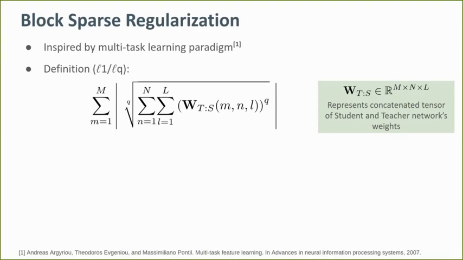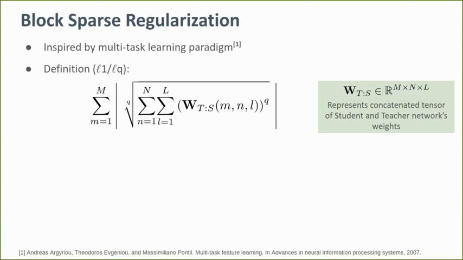Since the tasks performed by the teacher and the student models are the same, we expect that this constraint promotes sparsity in the aggregated tensor and hence in the student weight tensor. The BSR is mathematically defined as the L1 by LQ norm. Let us look at an example to understand this operation.